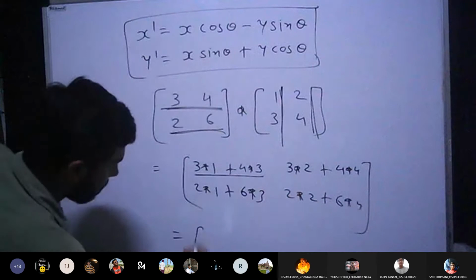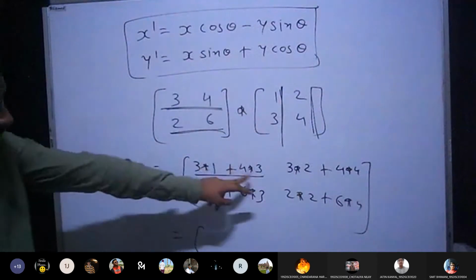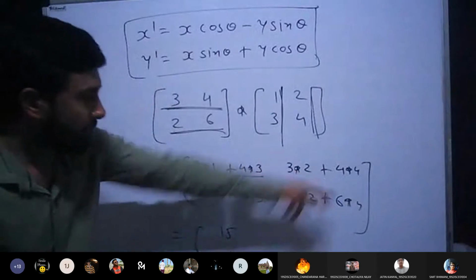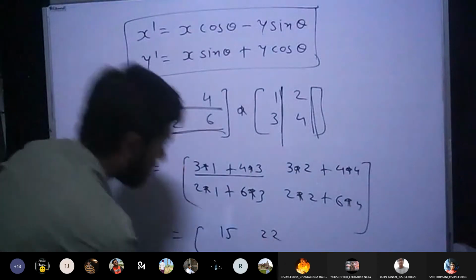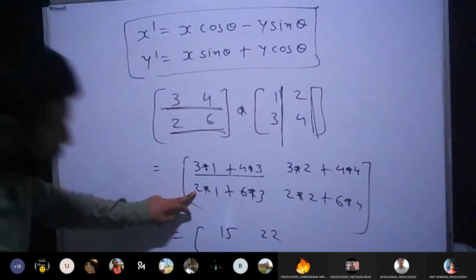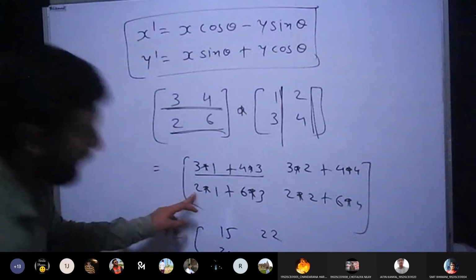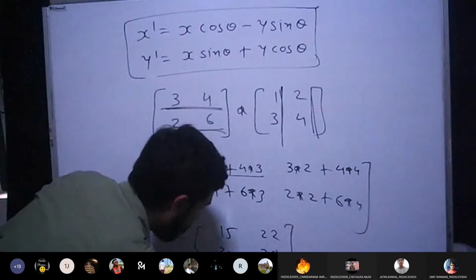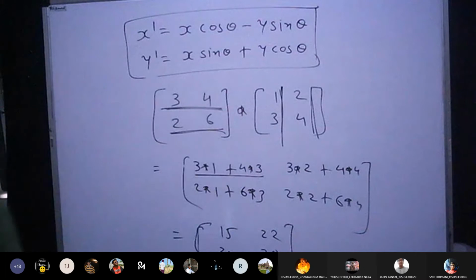So finally you will get the answer: 3 into 1 plus 4 into 3, 3 plus 12, which is 15; 6 plus 16, 22; 18 plus 2, which is 20; and 24 plus 4, which is 28. This is the multiplication of both the matrices. Are you getting this?